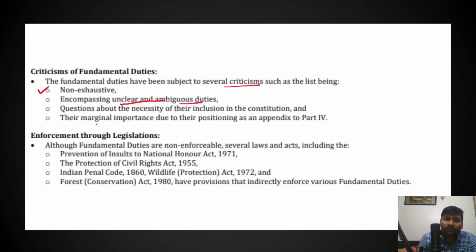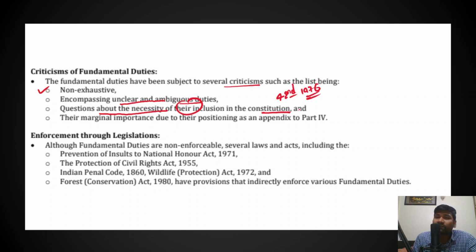And in fact, there are questions about the necessity of the inclusion of fundamental duties in the constitution, because fundamental duties are originally not part of the constitution. Rather, through the 42nd Constitutional Amendment Act in the year 1976, fundamental duties were enshrined into the Indian constitution, and because of that, legal experts very often question the rationality of including these fundamental duties into the Indian constitution.